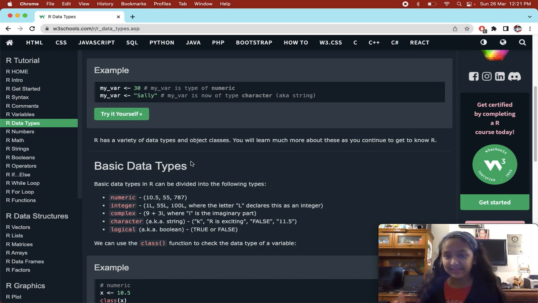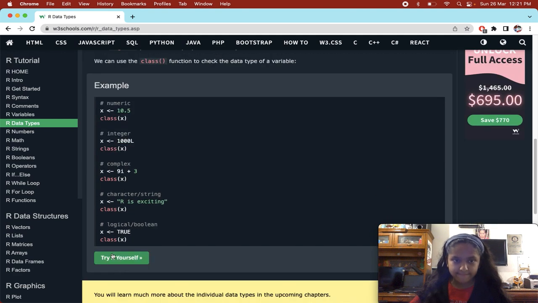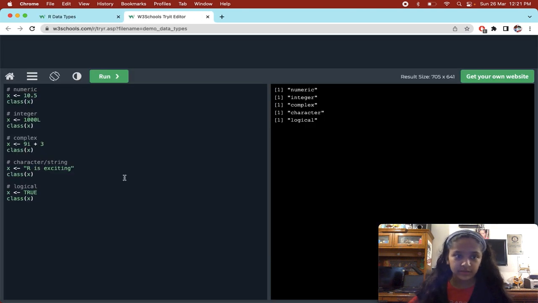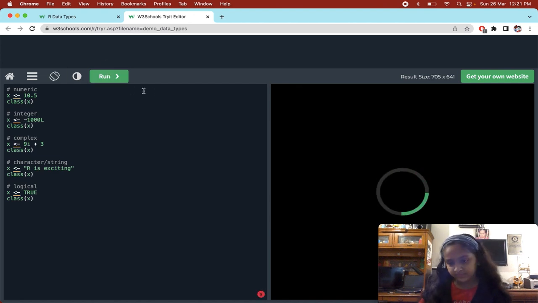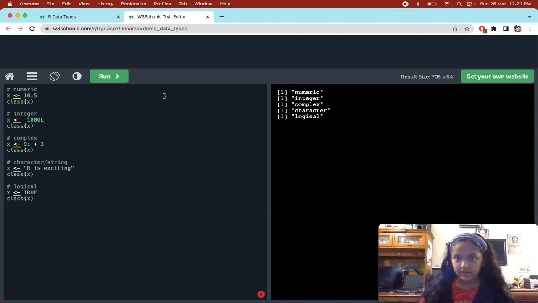Now another type is integer itself. 1L, 55L, 100L. What is L? The letter L declares that this is an integer. You put an L so that R gets to know that you're making an integer, not a numeric. Let's see if we can give a negative value to an integer. Yes, we can.